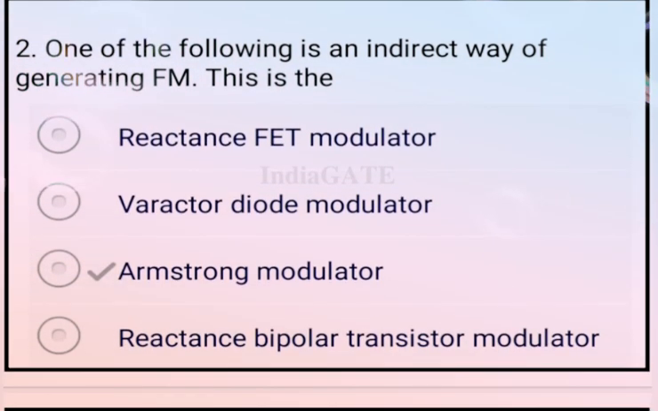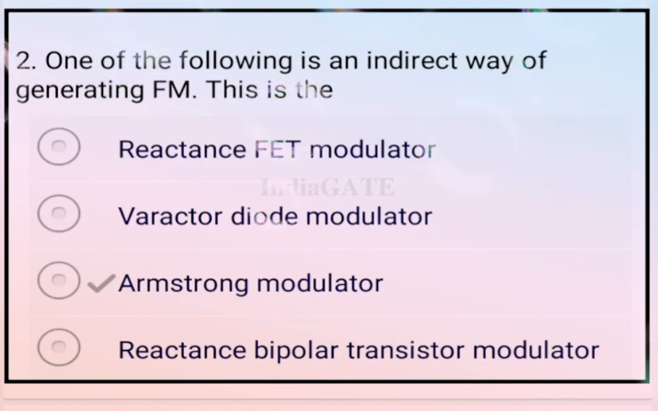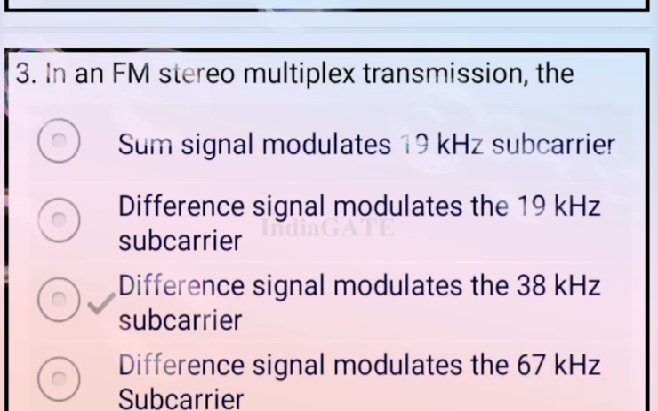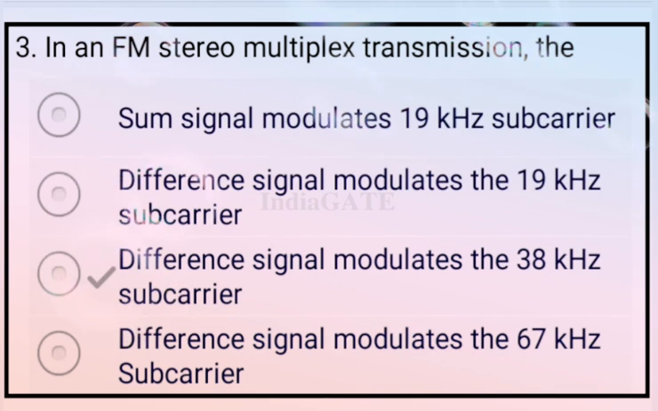Now come to the next question. One of the following is an indirect way of generating FM. This is what is called your Armstrong modulator. So option C is your correct answer. Now come to the next. In an FM stereo multiplex transmission, the correct answer for this question is a difference signal modulating the 38 kilohertz subcarrier. So option C is your correct answer.